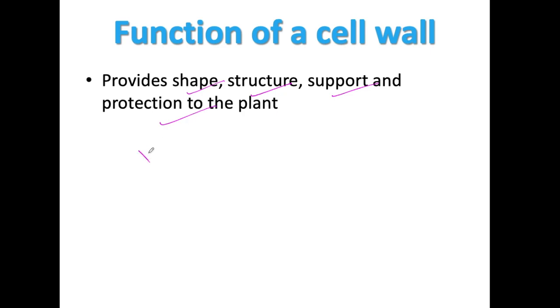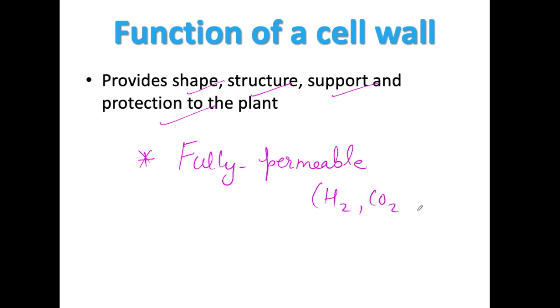And yes, one more thing which is very important, and it comes in many competitive exams also, that cell wall is fully permeable. Cell wall is fully permeable. What do you mean by this fully permeable? It means it allows various substances to pass through, like water, carbon dioxide, oxygen. It allows many molecules to pass through it.